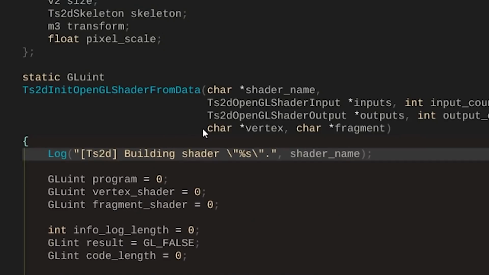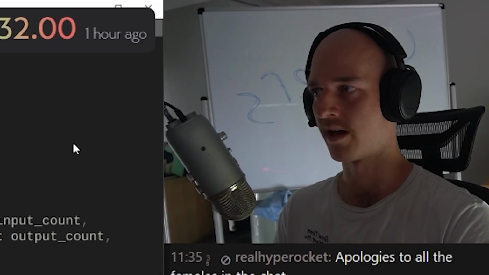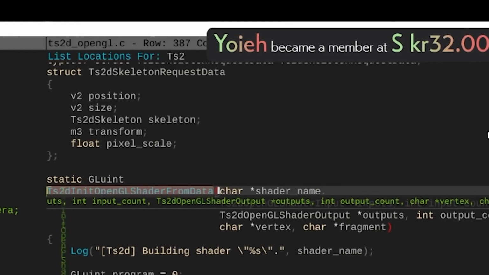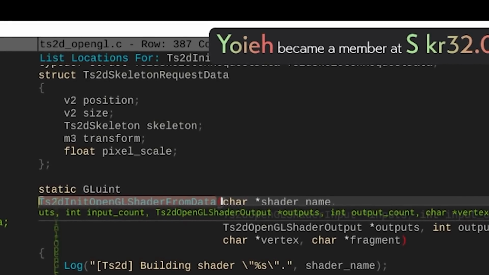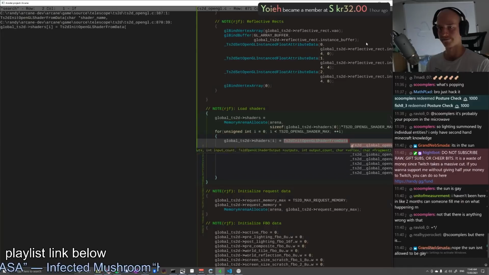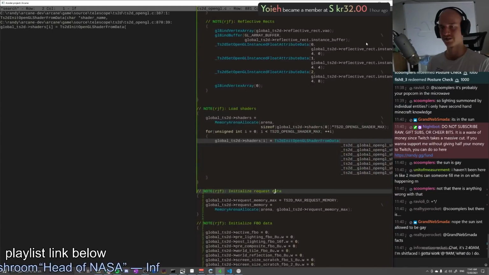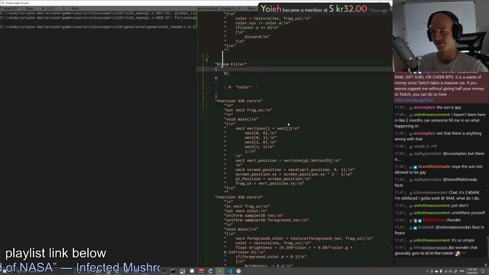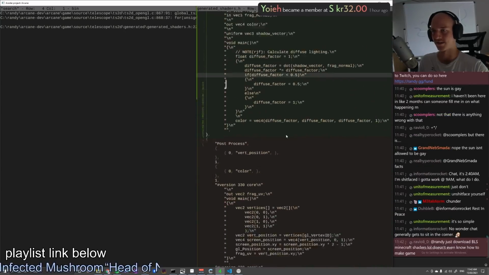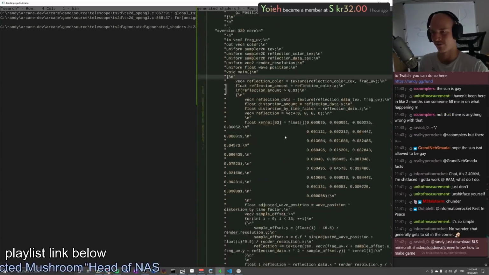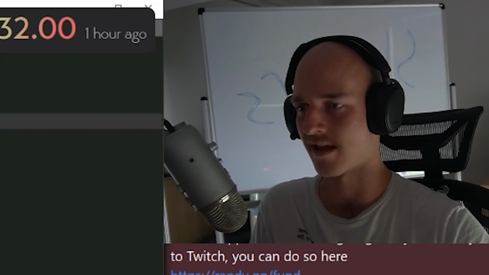GL_vertex shader. So these are just char pointers. So let's figure out where that function gets used. TS2D init OpenGL shader from data. Right here. All right. So this is where the load shaders happens. Cool. Okay. So it's looping through a bunch of shaders. So this is Datadesk. So this is where all the shaders are. Ryan's got some Datadesk code in Telescope that is generating the shaders. I do not have access to that.